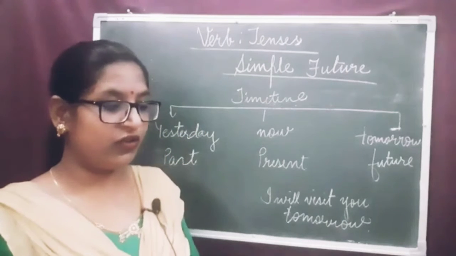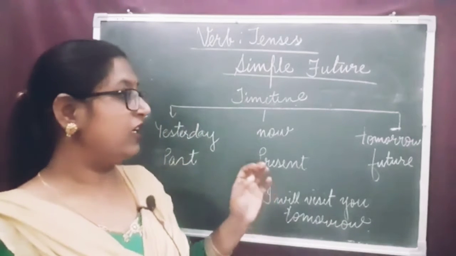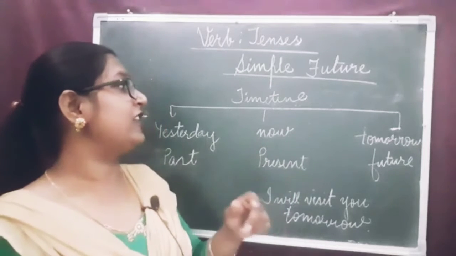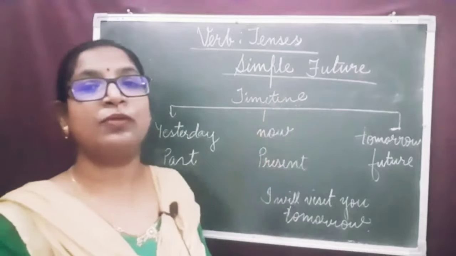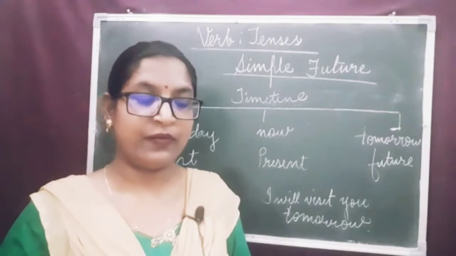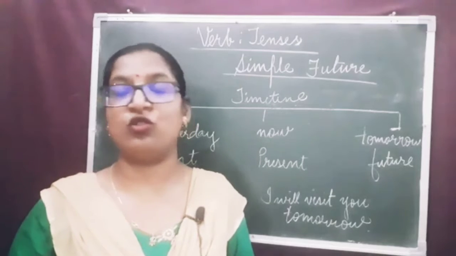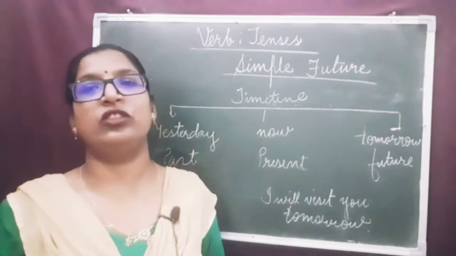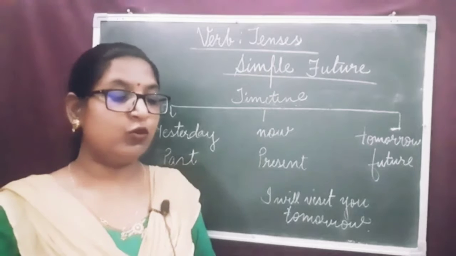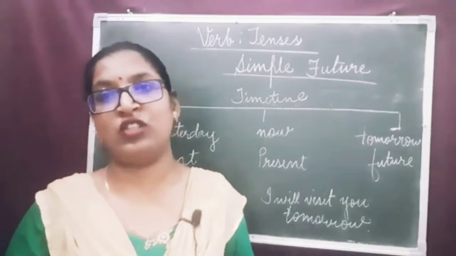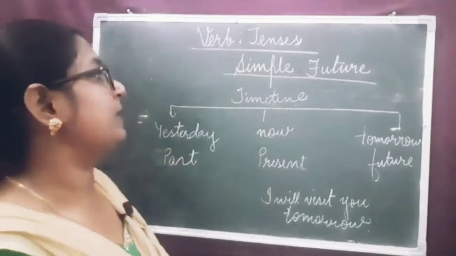So, dear children, always to indicate an action that is yet to take place, yet to come, we use simple future tense. There are several grammatical ways to talk about the future. The most common one is to use modal auxiliaries such as shall or will.